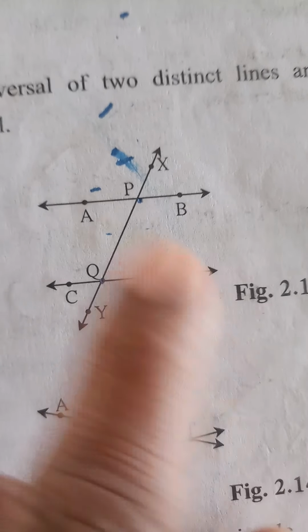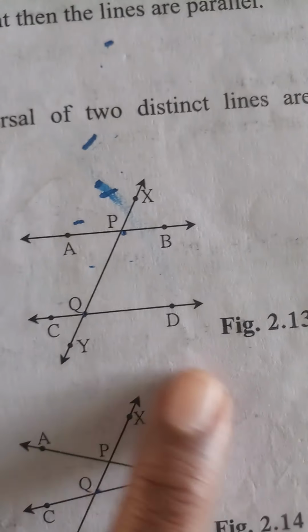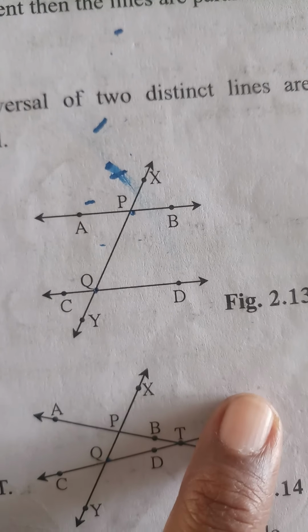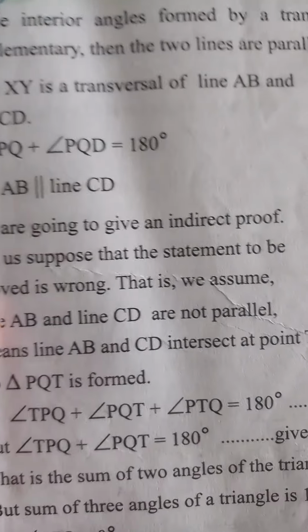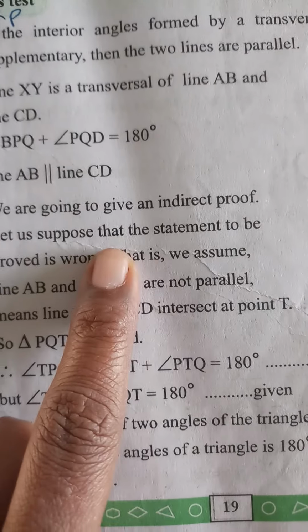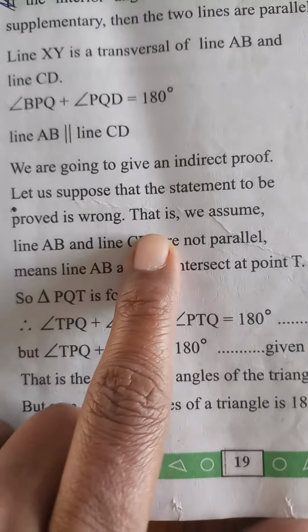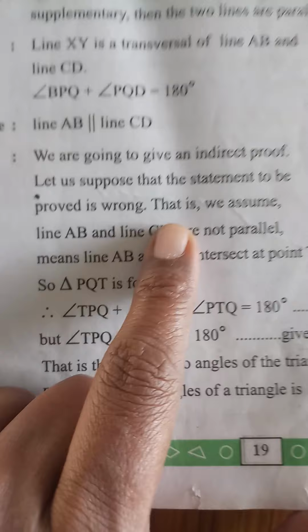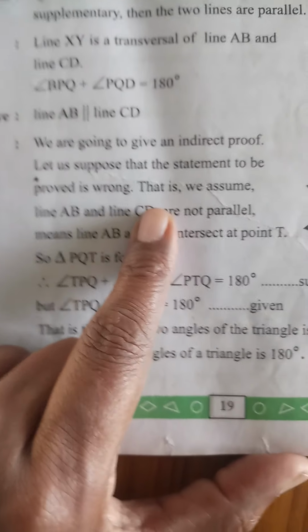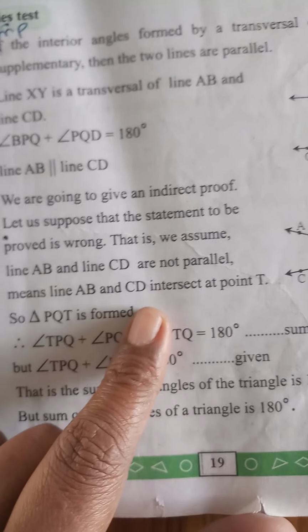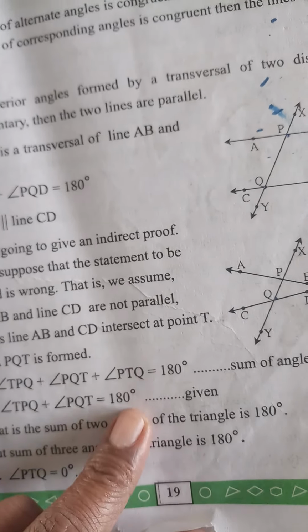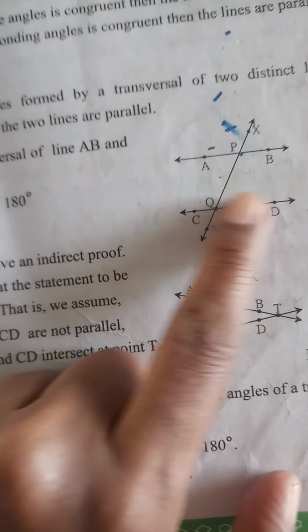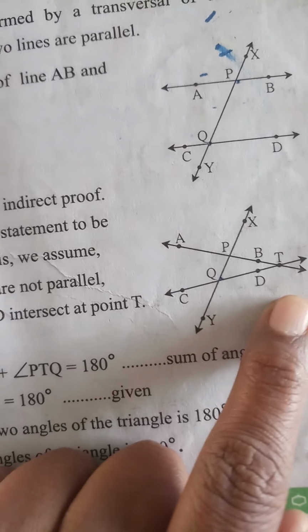We have to prove that line AB and line CD are parallel to each other. So we are going to study indirect proof. Let us suppose that the statement to be proved is wrong, means if interior angles are supplementary, lines are not parallel. As two lines are not parallel, AB and CD, they intersect each other at point T.